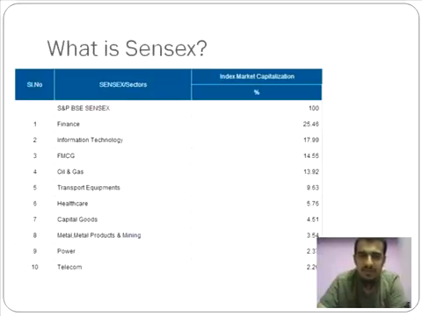One of the reasons why the telecom sector has been given a lower weightage is because if you remember the 2G scam, a lot of companies lost a large amount of money for that particular incident, and they had to spend additional amount of money to get back those licenses. So many companies, even leaders like Airtel and Vodafone, have lost a large amount of money in doing that. Over a course of time, their market capitalization has fallen because of that, and Sensex has in fact lowered their weightage in the index.